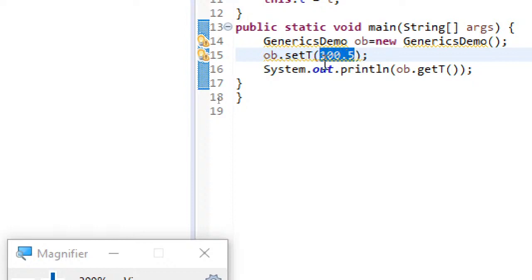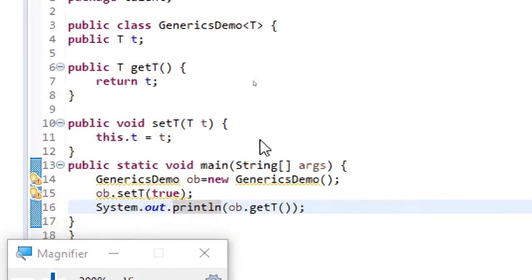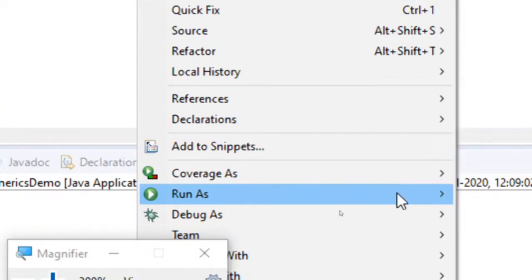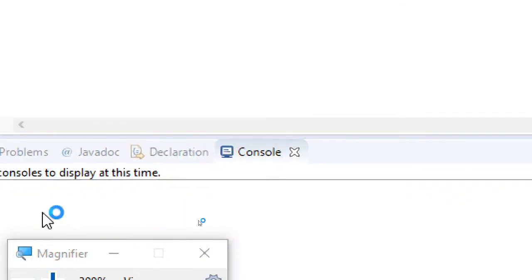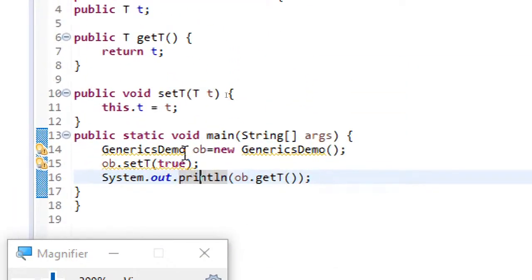Otherwise, I can also say true. That is Boolean. And now you can see true being returned. So I hope everyone is understanding.